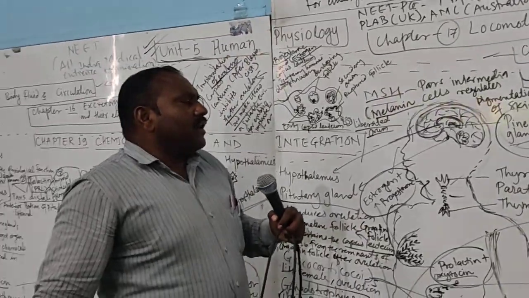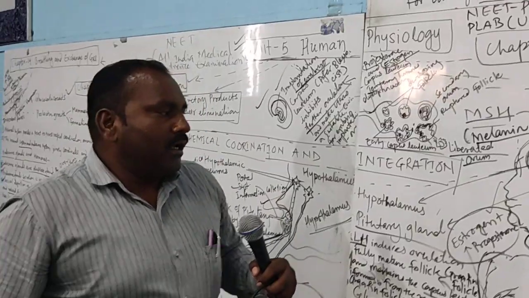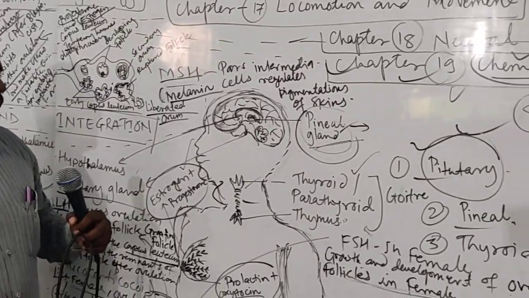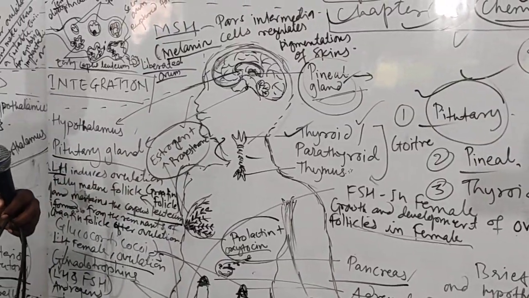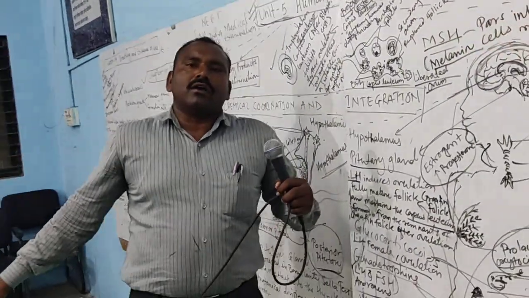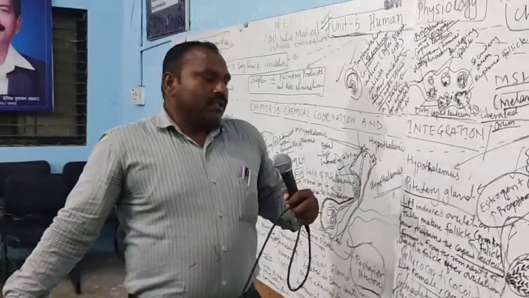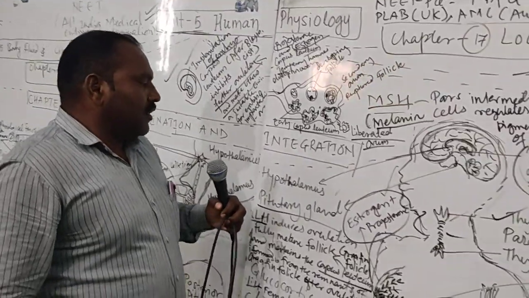Now there are other glands which control thyroxine. Thyroxine is also an important hormone, and the parathyroid glands secrete different kinds of hormones. Estrogen and progesterone, and prolactin and oxytocin, which is a very important hormone, are also secreted in the human female.